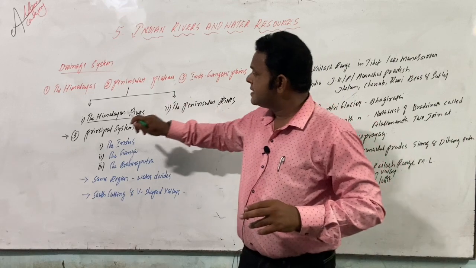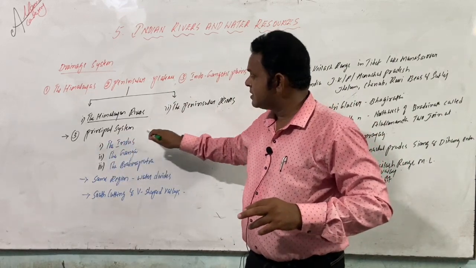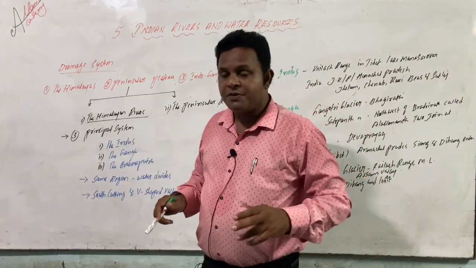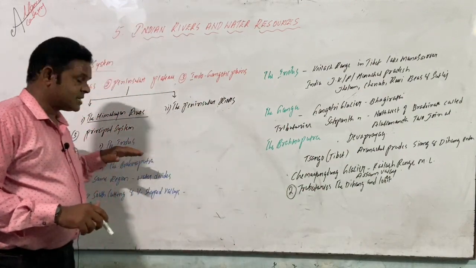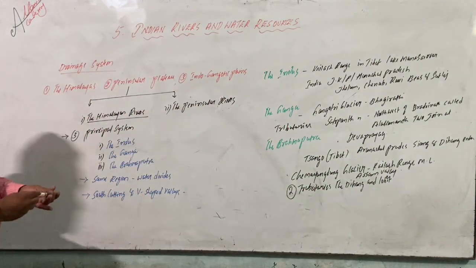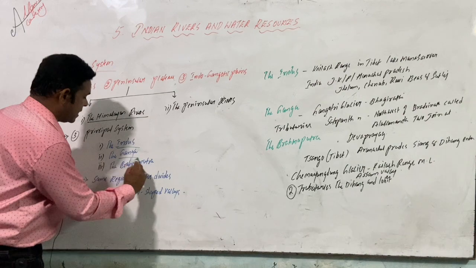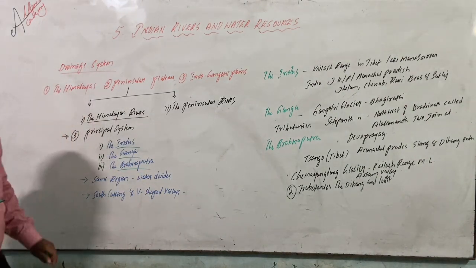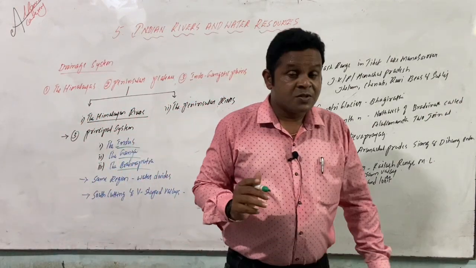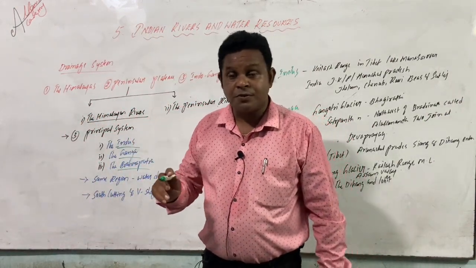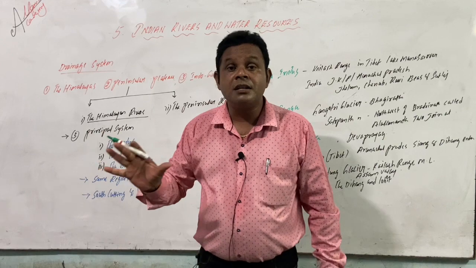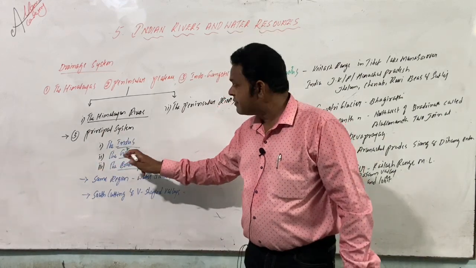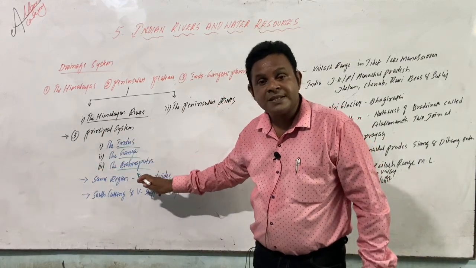In the origin of the drainage system, among the principal systems we find three important rivers: the Indus, the Ganga, and the Brahmaputra. These are the three important rivers that we call Himalayan rivers. That is the reason, as I said before, they are perennial rivers, with continuous flow of water. Such an impact is seen only because of these three river systems.